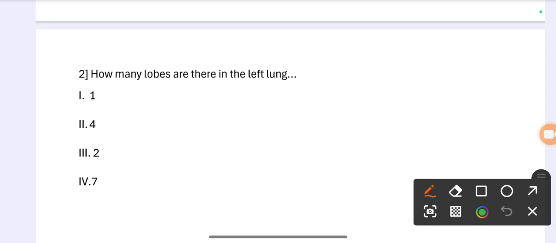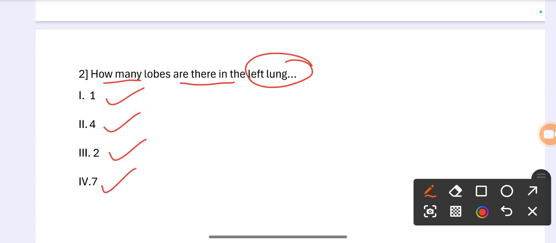Question number 2. How many lobes are there in the left lung? Option 1: 1, option 2: 4, option 3: 2, option 4: 7. The correct option is option 3, 2. So totally how many lobes are there in the left lung? 2. So you can simply draw the diagram.